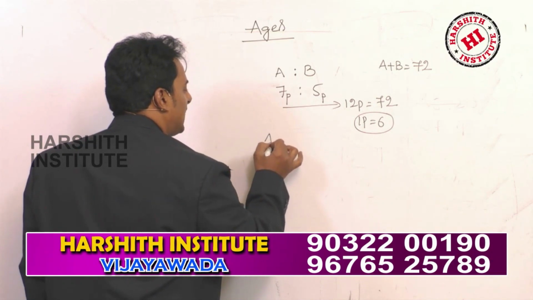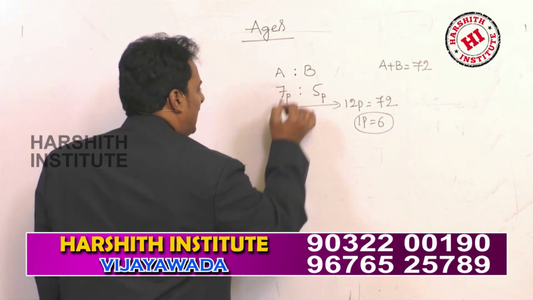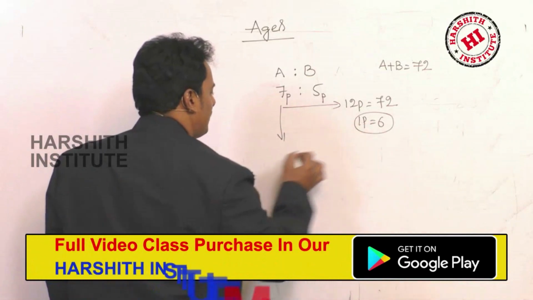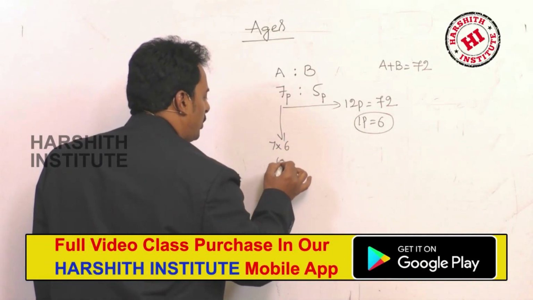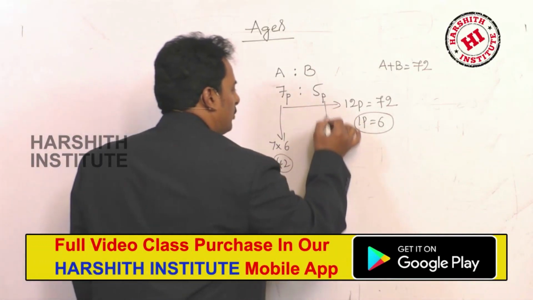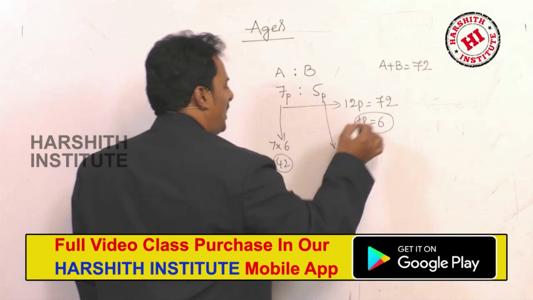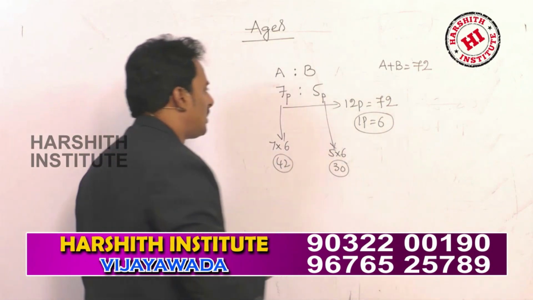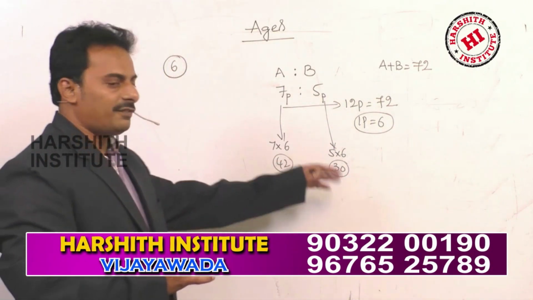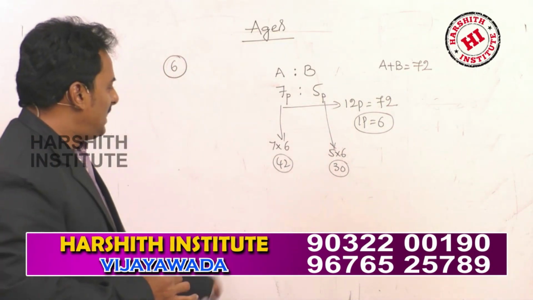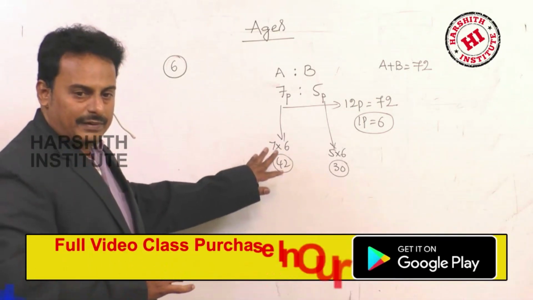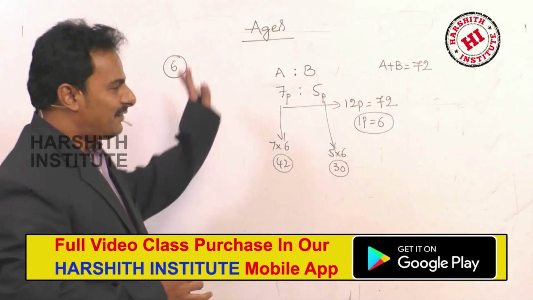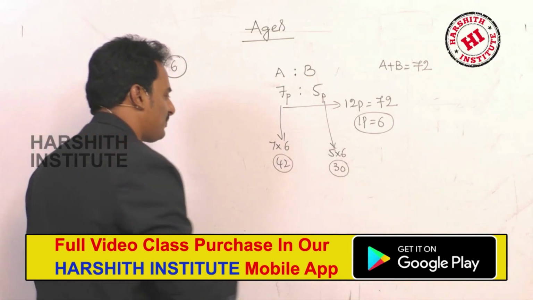Therefore, what is the age of A and B? Age of A, 7 parts, 7 sixes are 42. And what about B? 5 parts, 5 sixes are 30. These are the present ages of A and B. But he is asking, find the ratio of the ages after 6 years.